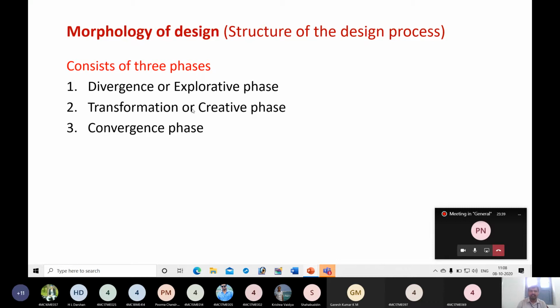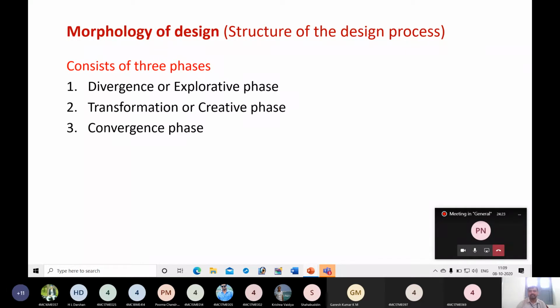Then during the transformation or creative phase, you gave some ideas: using fin-like structures, a heat exchanger, a heat sink, and a few more solutions, such as use of copper rod and circulating liquid. These are the possible solutions generated for the problem. Next, during the convergence phase, by looking at the constraints, we selected only one solution, that is using capillary action. That is the ultimate solution for the problem. Like that, if you consider any design problem, usually these stages will be involved.